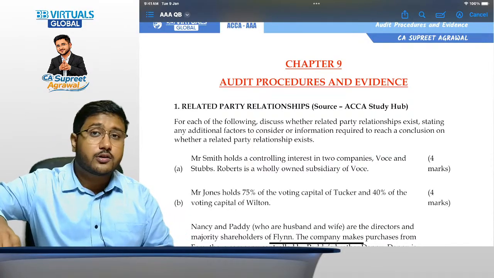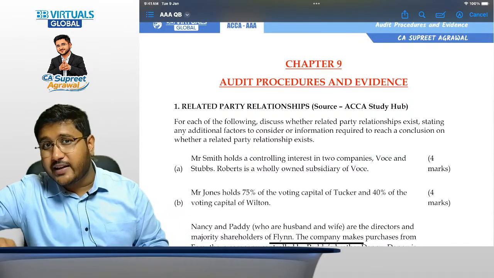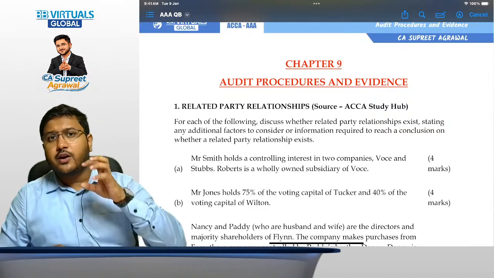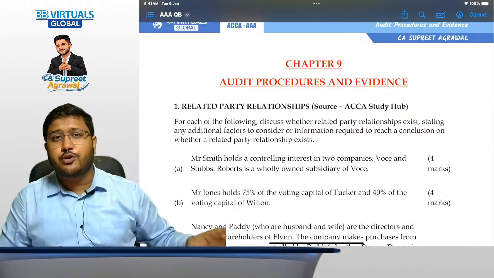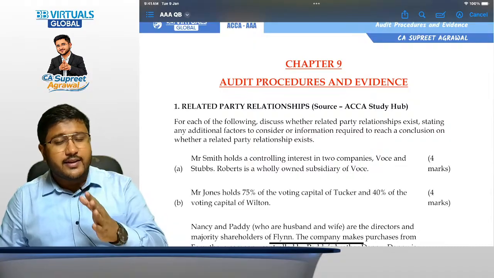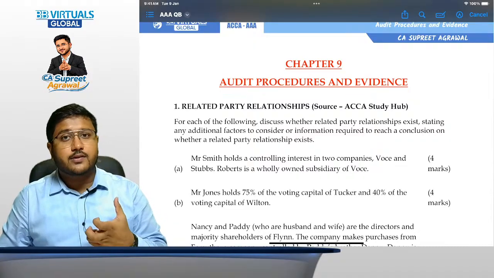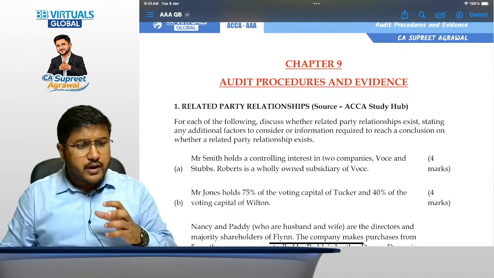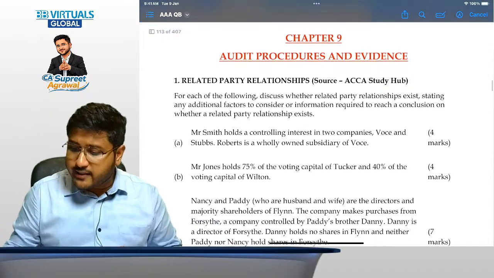My dear friends, when we talk about AAA chapter number 9, this chapter becomes very important for your self practice as well. And today we are going to solve 2 to 3 questions to ensure that you understand how to particularly handle the questions of this chapter. Yesterday we conducted one session where we discussed how to answer the questions related to audit procedures. So today we are going to have a little more discussion about it, and then we are going to solve certain questions as well.